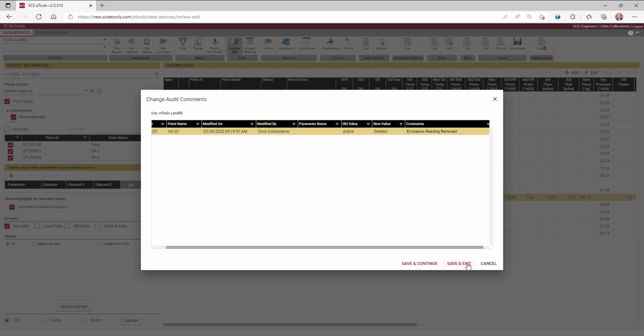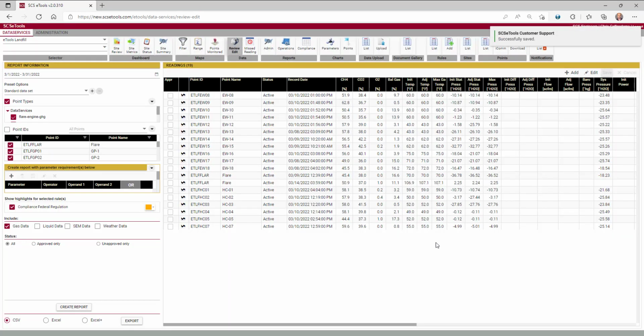Once we click on save and exit, it'll save that change within the system. The data has been removed, if you notice. It is no longer listed here. And the bar at the top of the screen is over to yellow again instead of green, so we're no longer in edit mode.